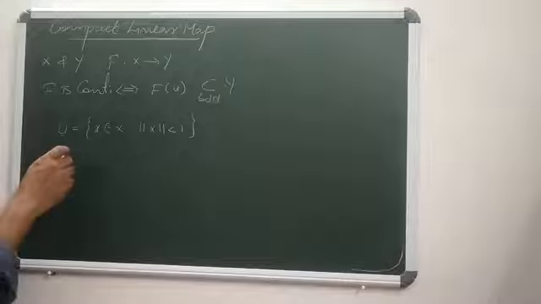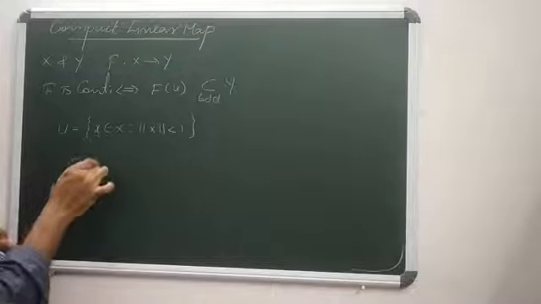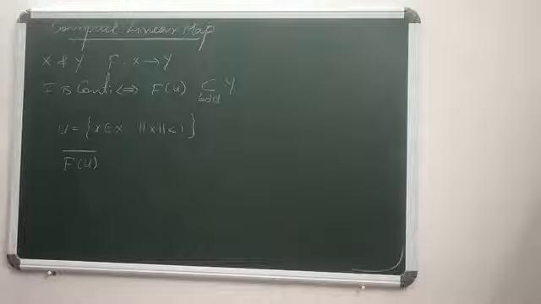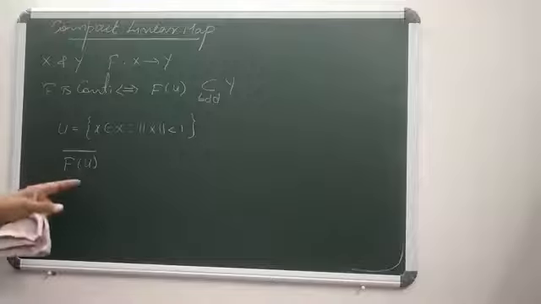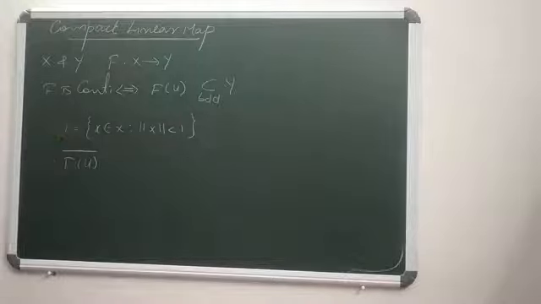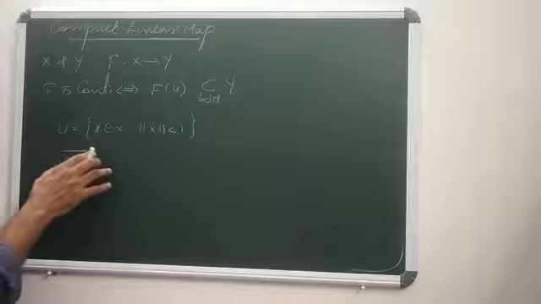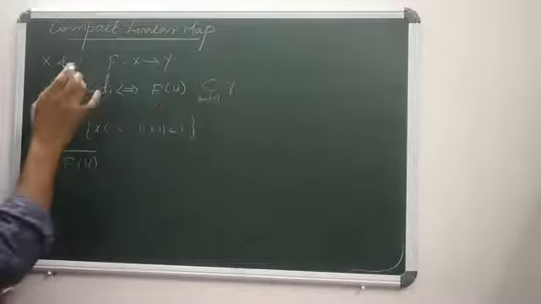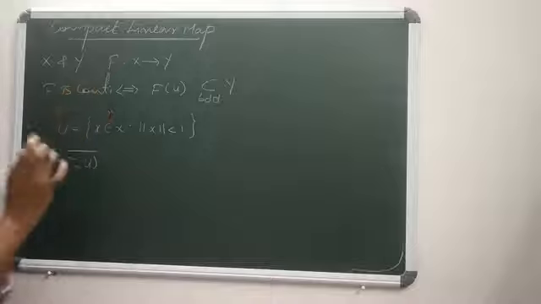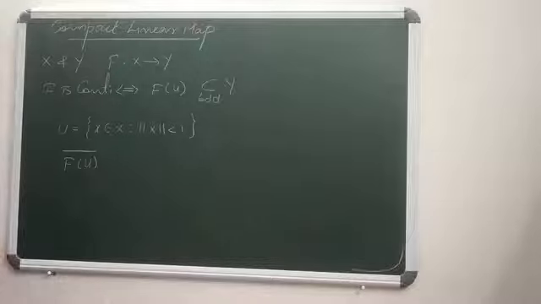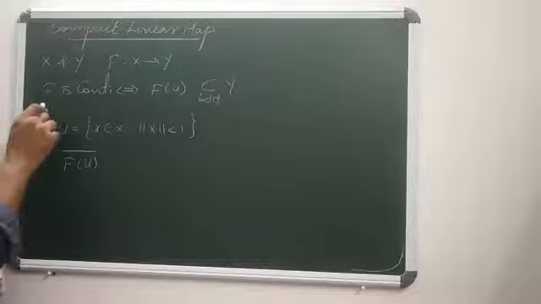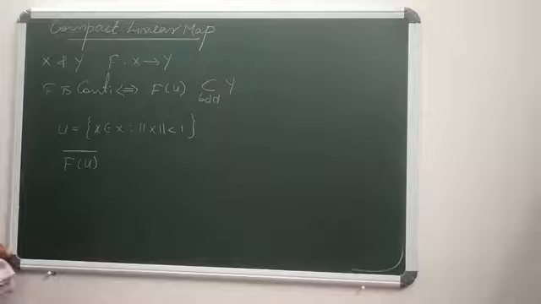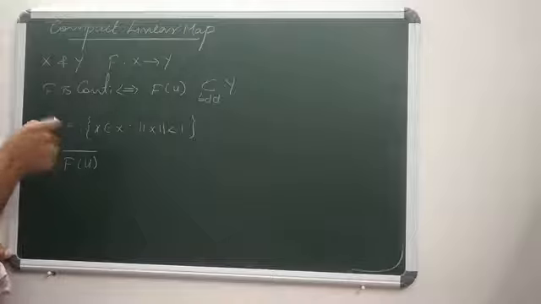Now consider the closure of f of u. F of u is a bounded subset of y. Then the closure of f of u is a closed bounded subset of y. F of u being a bounded subset of y is a condition for the continuity of f. Then, moreover, the linear map f from x to y is said to be compact